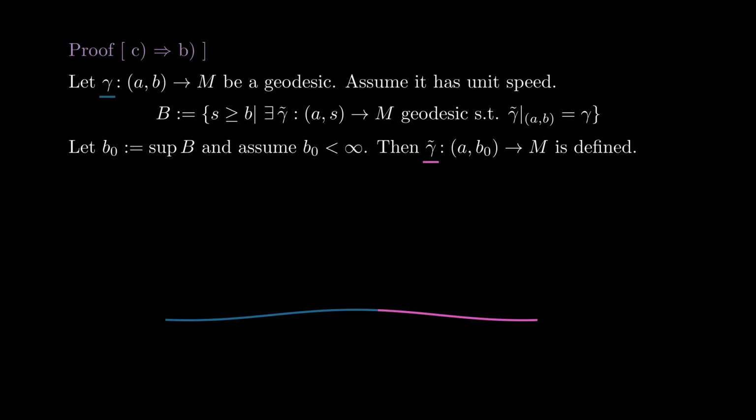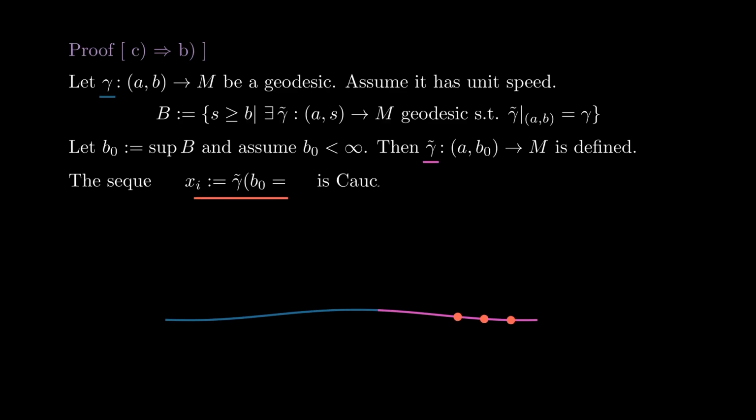Then we can define a geodesic gamma tilde on the interval [a, B0). This is because by our choice of B0, for any epsilon we can define it on the interval [a, B0 minus epsilon]. These geodesics agree on their domain of definition because they agree on the interval [a, B], and if two geodesics agree on a non-trivial interval, then they have to agree for all times.